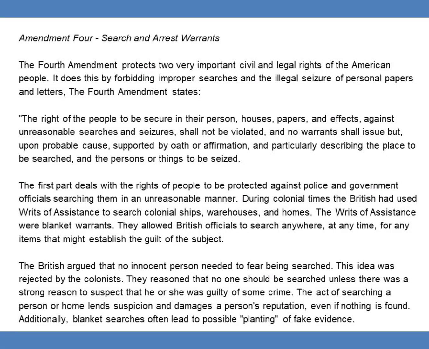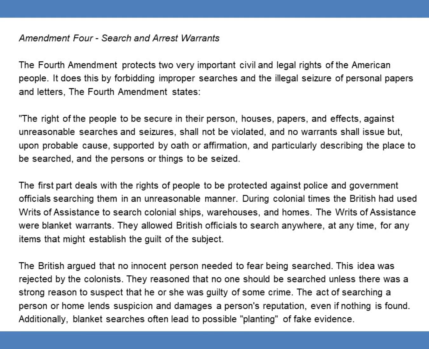The first part deals with the rights of people to be protected against police and government officials searching them in an unreasonable manner. During colonial times, the British had used writs of assistance to search colonial ships, warehouses, and homes. The writs of assistance were blanket warrants. They allowed British officials to search anywhere at any time for any items that might establish the guilt of the subject. The British argued that no innocent person needed to fear being searched.